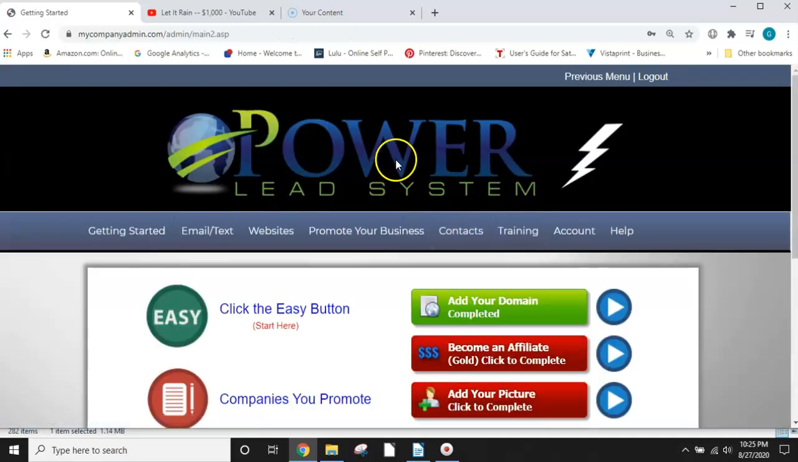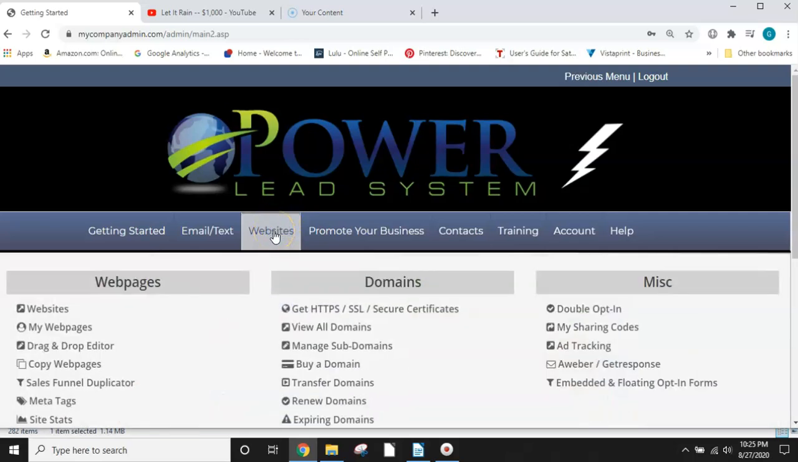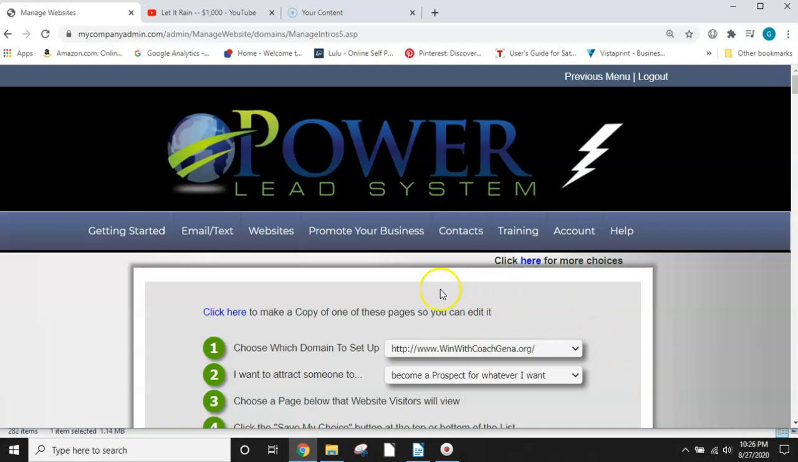And I use the Power Lead system. So the first thing we're going to do is go to websites, and then I'm going to use the share codes to build my funnel. I'm going to use that because I like to use those. You can make a lot of changes to those. So we're going to go here. Once it opens, my computer slows down when I'm recording, so please be patient. Okay, and then we're going to click up here where it says click here.